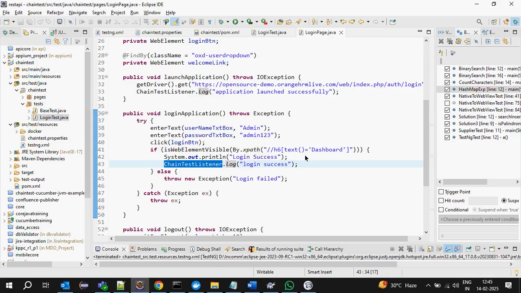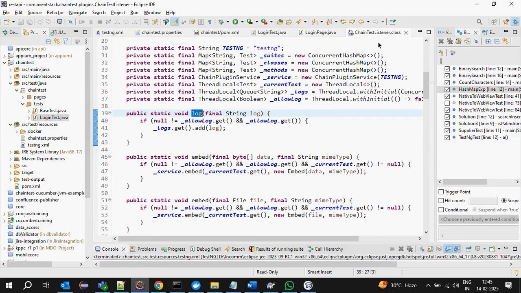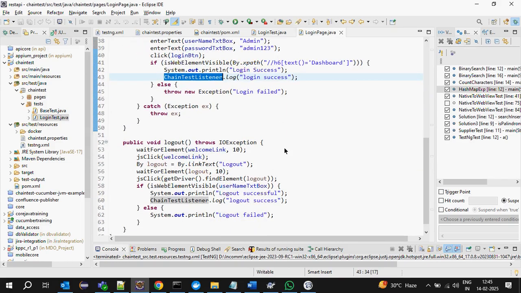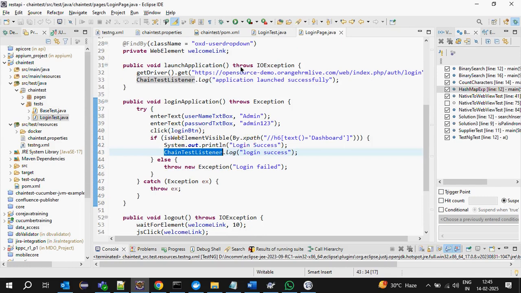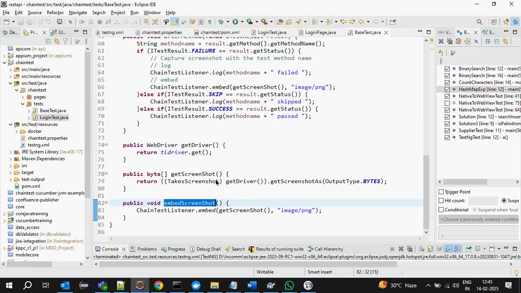That's it. ChainTestListener.log. What is this log? This is a static method, a static method we can call directly with the class name. Then if I want to take the screenshot, we have to call embed. I have created the ChainTestListener.embed method. One is the log method, one is embed.